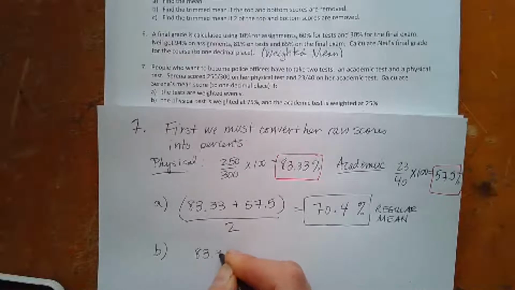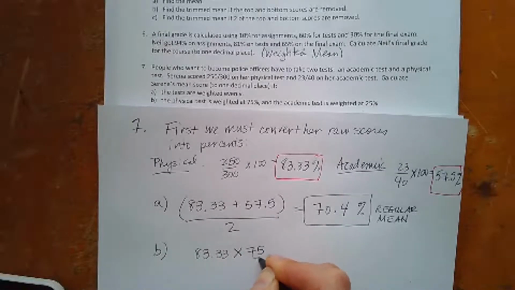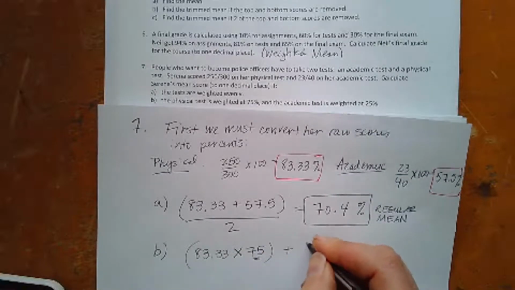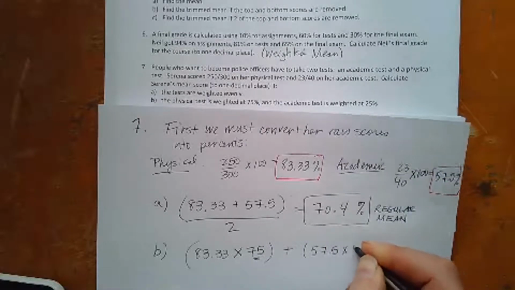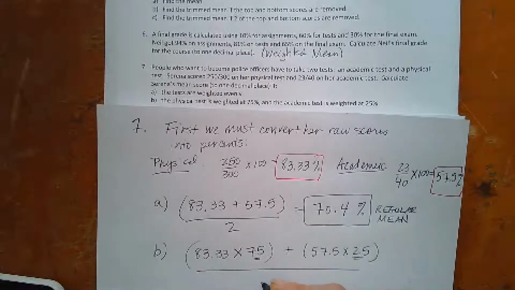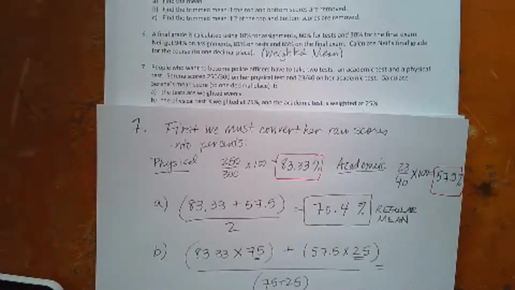I take the score and I multiply by the weight. And I'm just going to double underline the weight again to make sure that that's the number I include in the bottom. Plus 57.5 multiplied by the weight. Okay, now I'm going to add up the weights. Once again, I get 100.